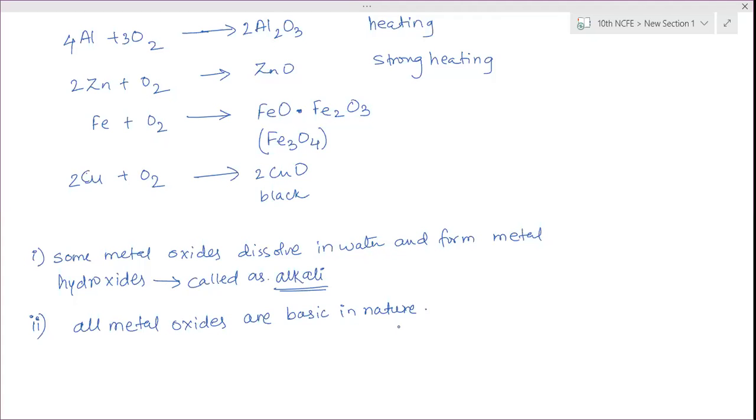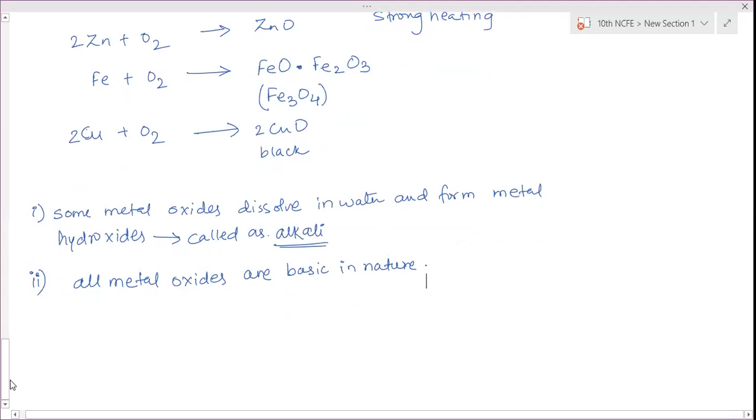Is it clear? Now there are some exceptions to this also. Generally, all metal oxides are basic in nature, but out of those, a few of them are basic in nature as well as acidic in nature also. Such compounds we call amphoteric. So such metal oxides are called amphoteric.